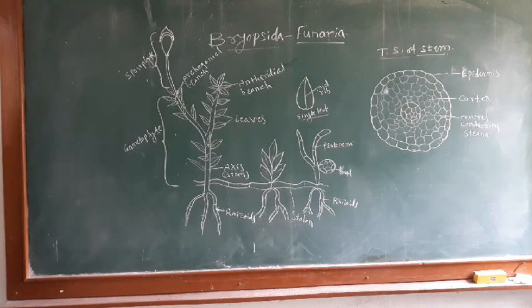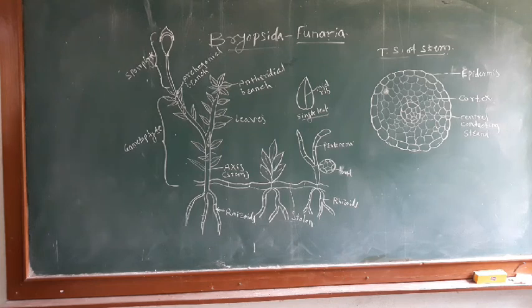Vegetative reproduction takes place by various methods: by fragmentation of primary protonema, by fragmentation of secondary protonema, by gemmae, by apospory. Then sexual reproduction also takes place by formation of sex organs, that is antheridia and archegonia.